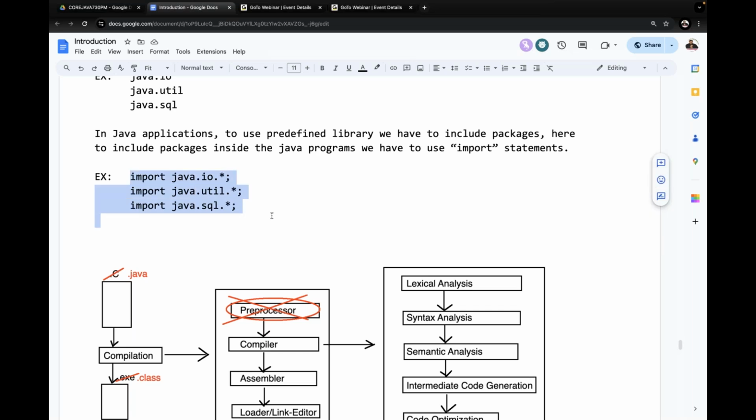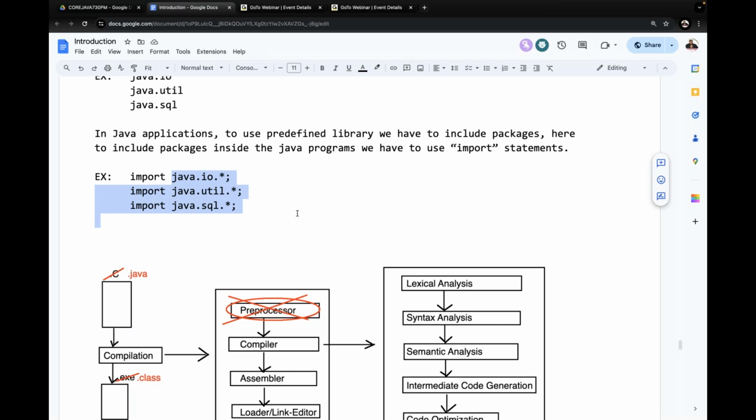Compiler will recognize all the import statements. Compiler will take all the provided package names. Compiler will check whether these packages are available inside the Java software or not. If these packages are available, compiler will not raise any error. If these packages are not available, then compiler will raise an error. Observe carefully. At the same time, compiler is not responsible for loading any predefined library to the memory.